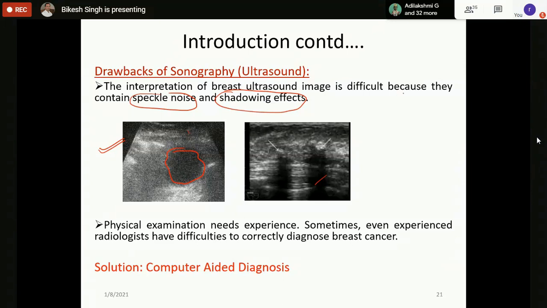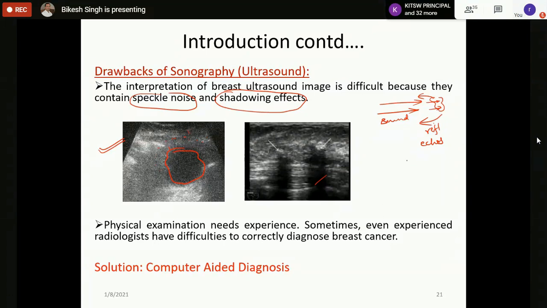Actually, in ultrasound imaging, the ultrasound waves transfer the sound waves to the tissue. Some tissues will absorb them, and some will reflect back. The reflected back waves are called echoes, and the echoes appear as dots in the ultrasound.